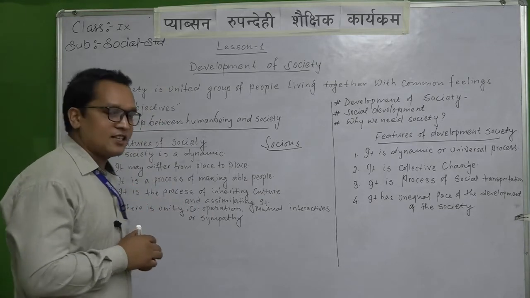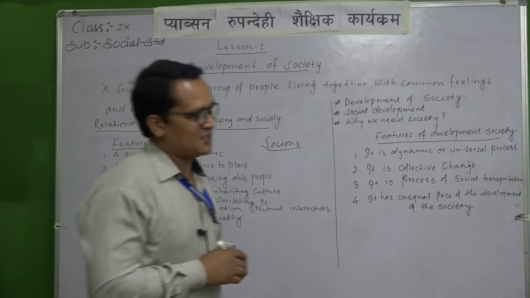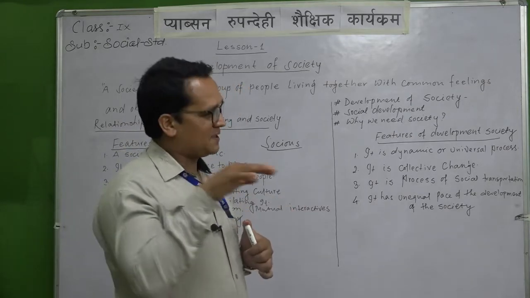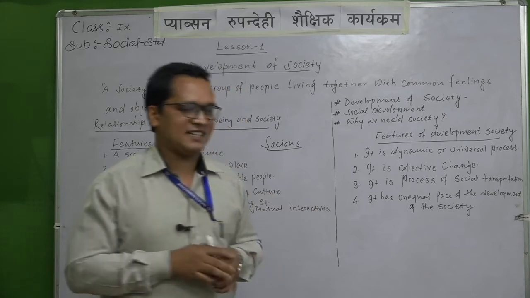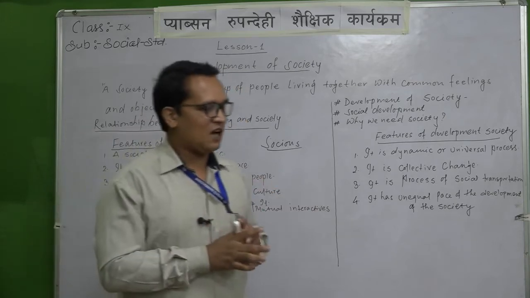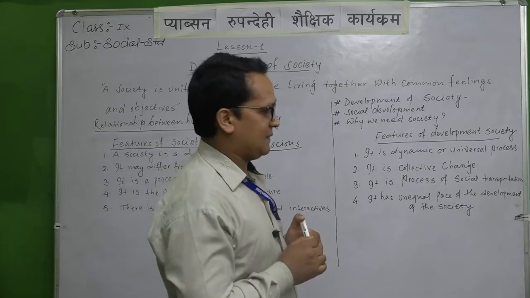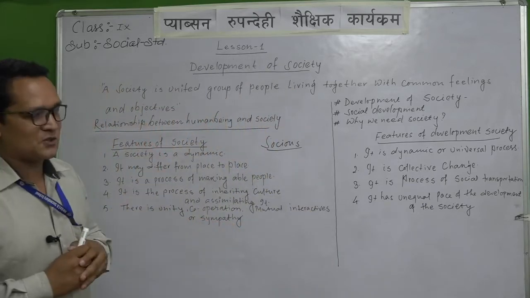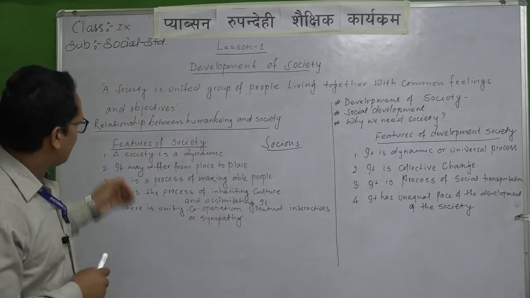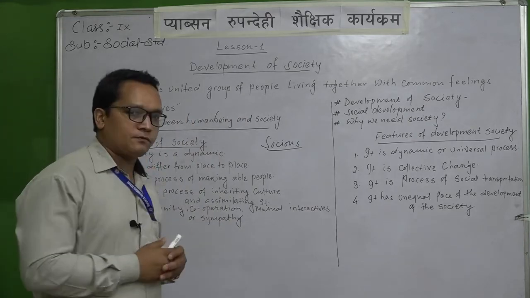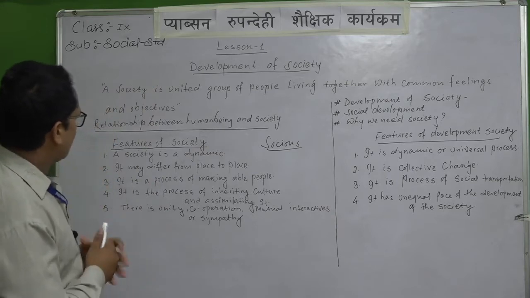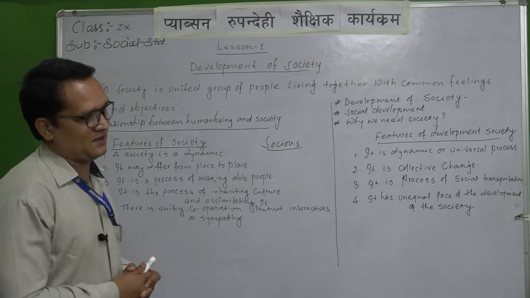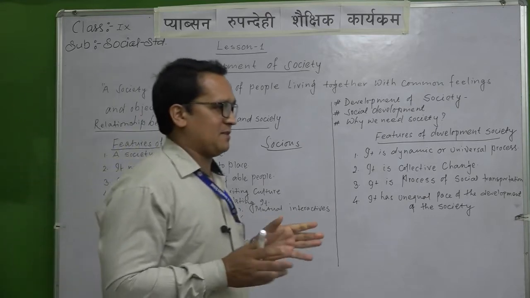Now, features of the society. Suppose when you observe anyone, they have some specific characteristics and features. How can we say it is a society? To know about that, some features of the society are mentioned on the board. First of all, point number 1, a society is dynamic.